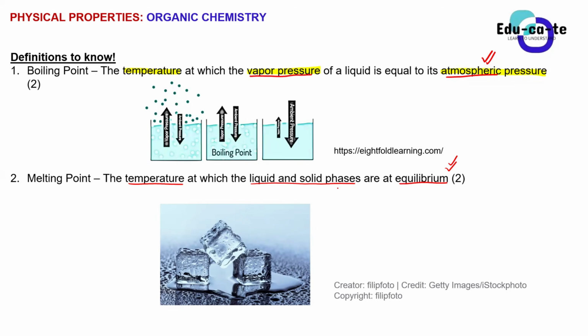Don't define it in your own terms and say that the melting point is the temperature at which water starts to melt. No, guys. Yes, we know that when water starts to melt, that is the melting point temperature. But guys, we're defining things in a scientific manner. That's why we say that it's the temperature at which the liquid and the solid phases are at equilibrium with one another. So for example, you can see in this beautiful image here, you are having some ice, and this ice is melting. Do you guys see that?